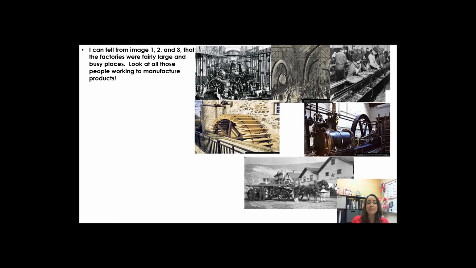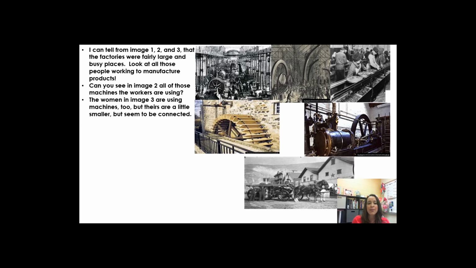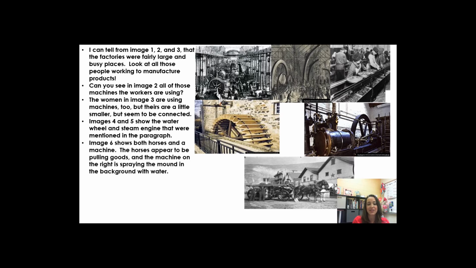I can tell from images 1, 2, and 3 that these factories were fairly large and busy places. Look at all those people working to manufacture products. Can you see in image 2 all of those machines the workers are using? The women in image 3 are using machines too, but theirs are a little smaller, but seem to be connected. Images 4 and 5 show the water wheel and steam engine that were mentioned in the paragraph.